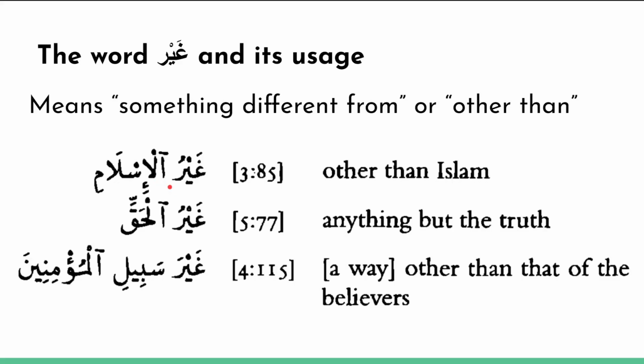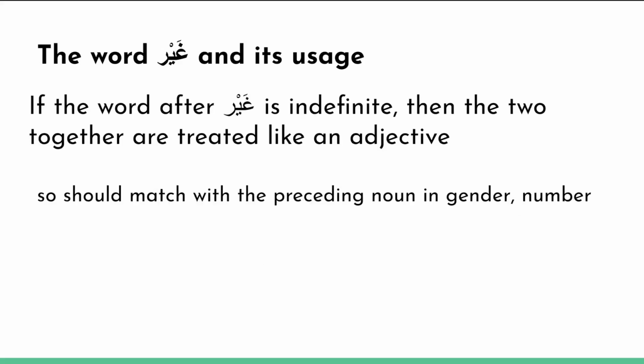The word after ghayr can be indefinite. And if it is indefinite, it actually doesn't act like a possession construction. We'll look at a specific example to make this concrete, but for now, just understand the rule here. If the word after ghayr is indefinite, meaning it doesn't have an al, it has tanween, then the two together are treated like an adjective, so it should match the preceding noun in gender and number.